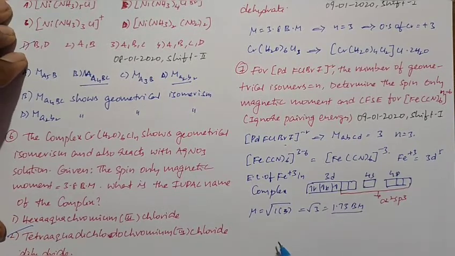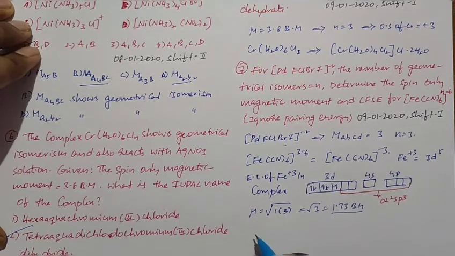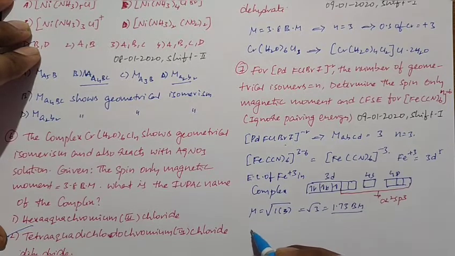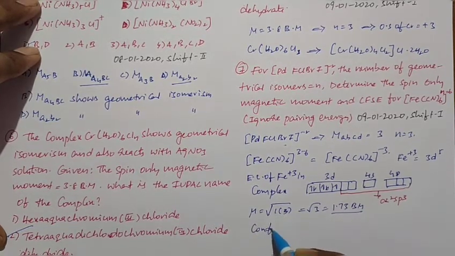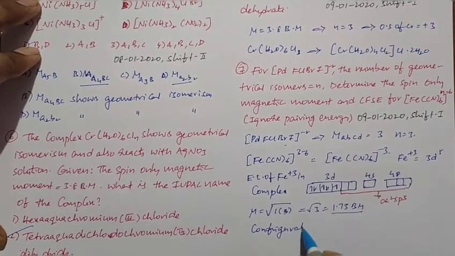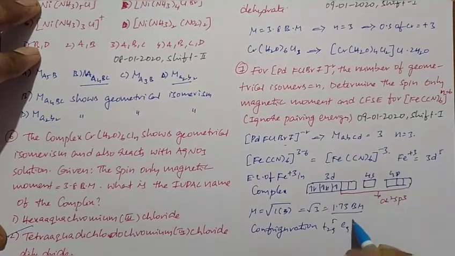And you are asking about crystal field splitting energy. So the given compound is an octahedral complex. So for an octahedral complex, its configuration is present like t2g5 and eg0.